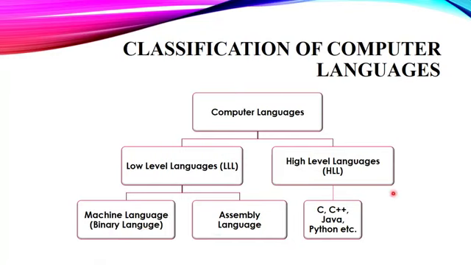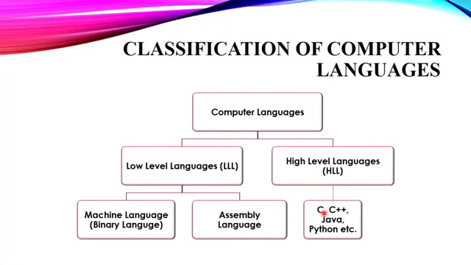Now let's discuss high level. The language that we can speak, that our computer cannot understand, that language is termed as high level language. Fine. High level language is our native language which our computer cannot understand. So when we write any program in these languages, these programs are termed as high level language programs or high level language codes. Fine.